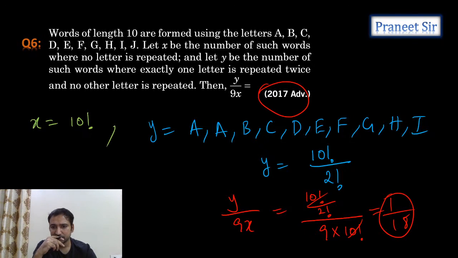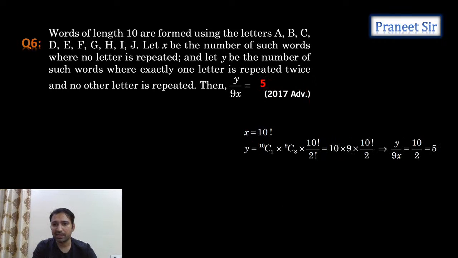Correct now? Is it correct? One letter is repeated twice and no other letter is repeated. Number of such words of length 10 only, right? Correct now? So 1 by 18 we should get. So we are not getting 1 by 18. Somewhere we made a mistake. Let's see where we made the mistake.